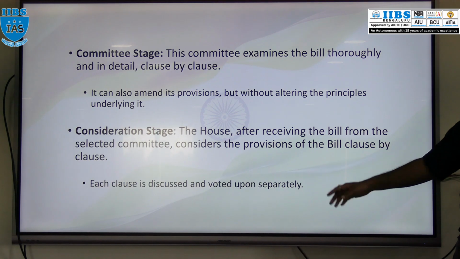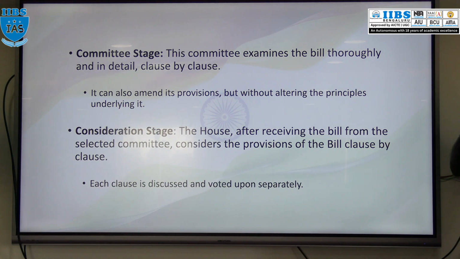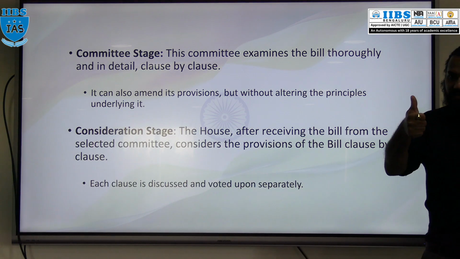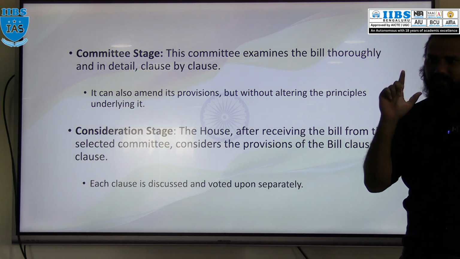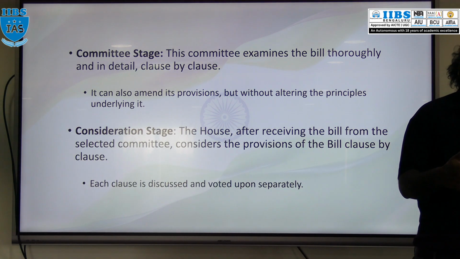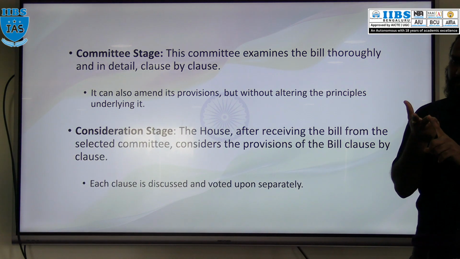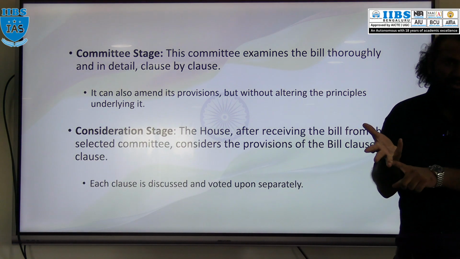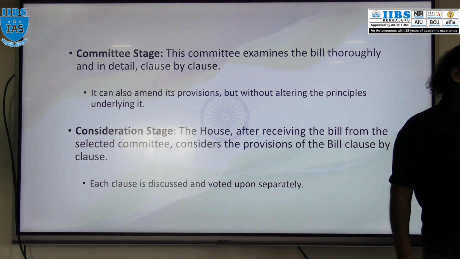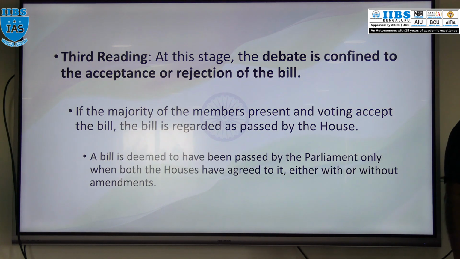Okay, here the next, third reading. Second reading completed. First reading: introduce the bill and publish the bill in the Gazette of India. Second reading, 3 sub-stages: discuss, committee stage, consider things clause by clause and put to vote separately.